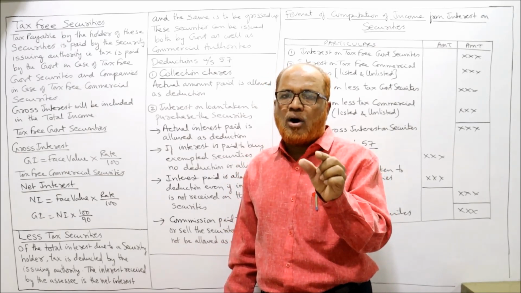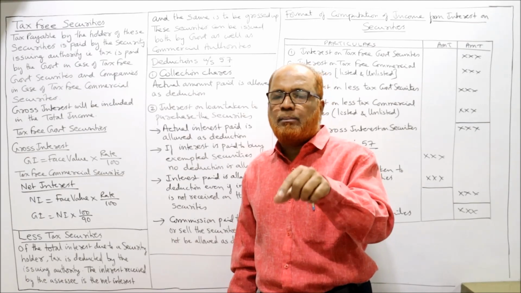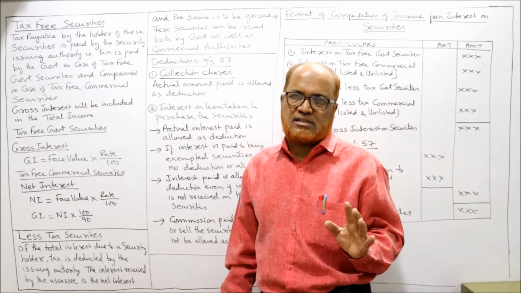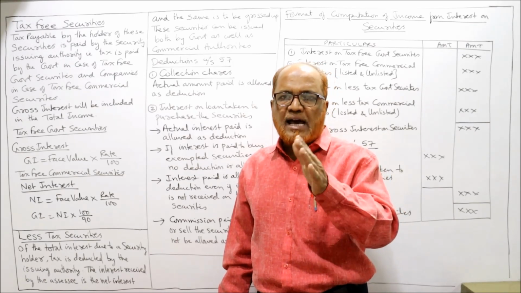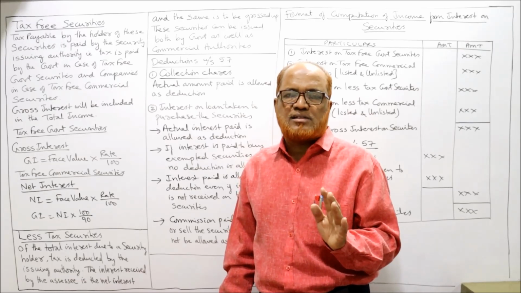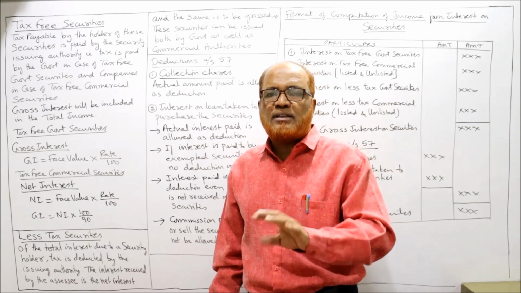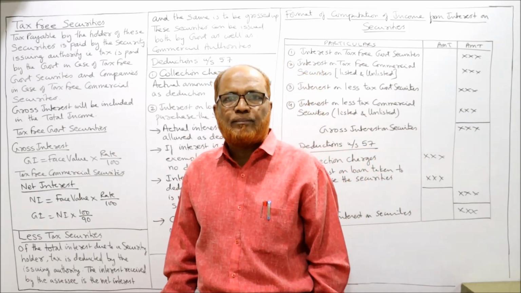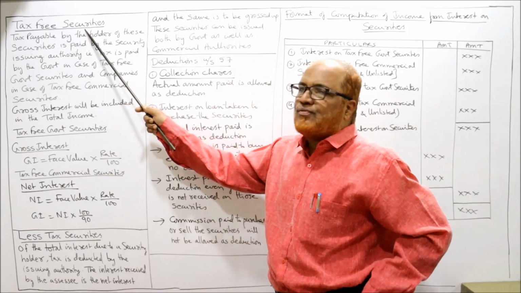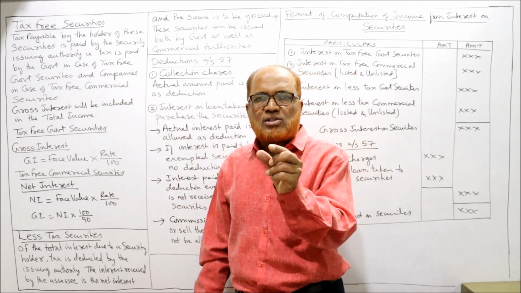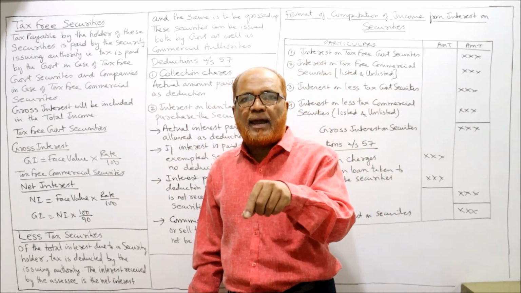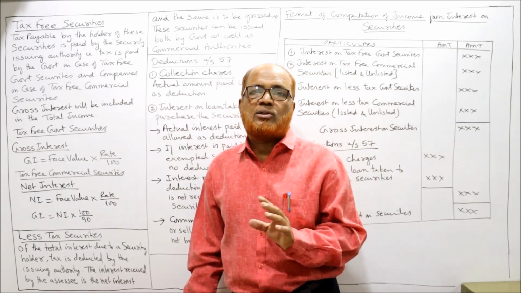Security means the bonds issued by government and debentures issued by companies. So bonds and debentures, these two are the securities. So issuing authority is either the government or a commercial authority. So in case of tax-free security, the tax on this security will be paid by the issuing authority.